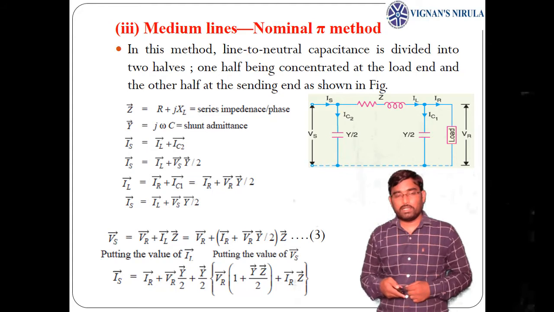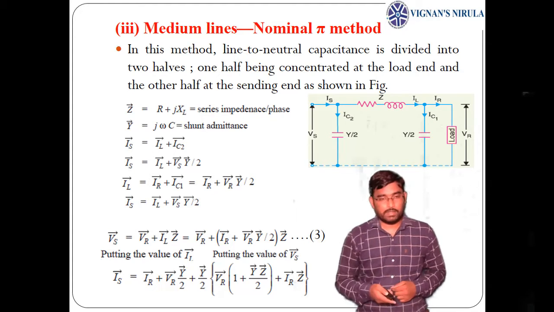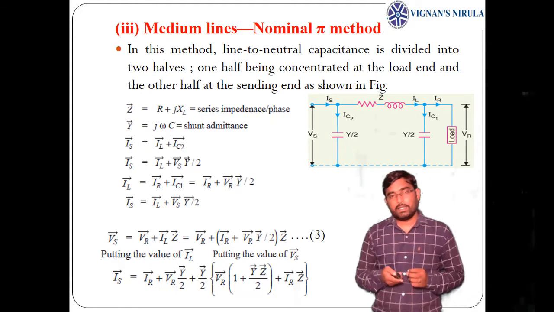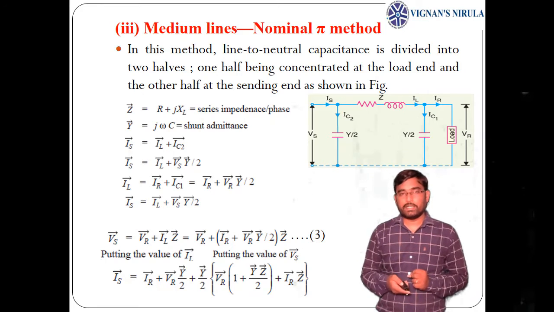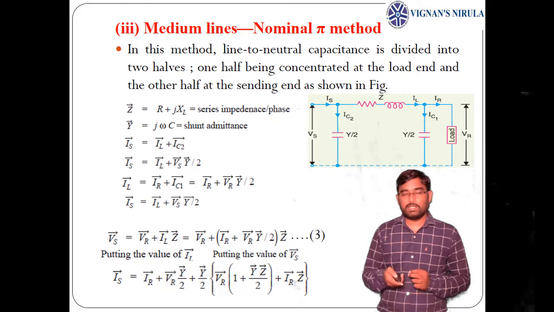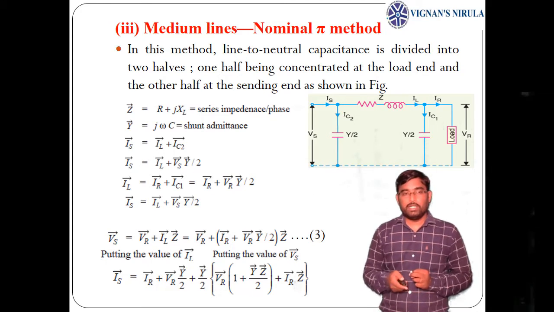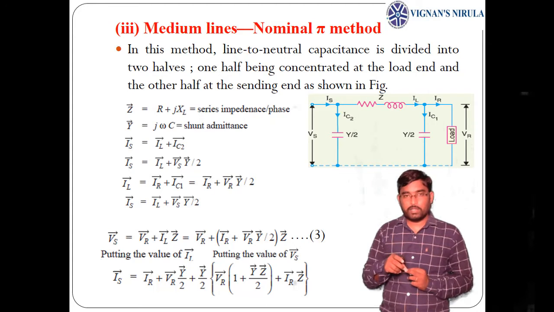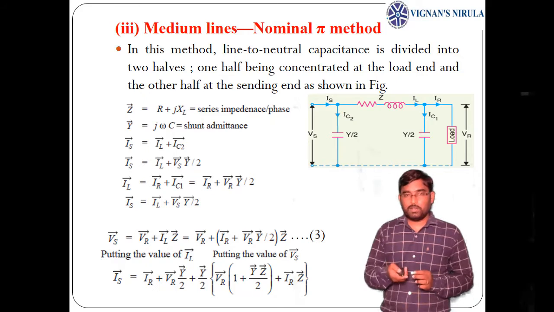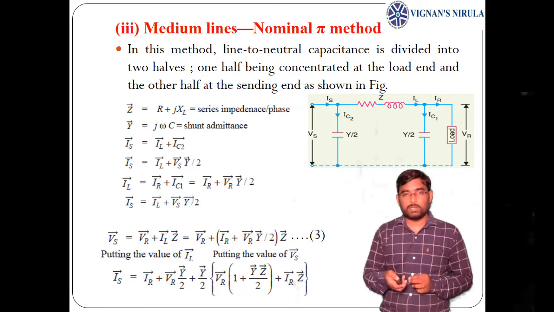Now the sending end current Is equals IL plus Vs into Y by 2. In the place of IL, I am putting IR plus VR into Y by 2, and in the place of Vs, I am putting equation number 3.